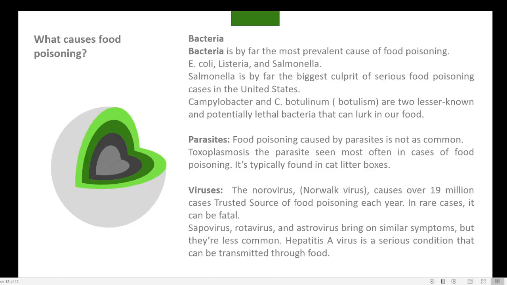So what we can do to avoid food poisoning is basically... maybe here you will get some idea because I think I have not included that. We will find out.